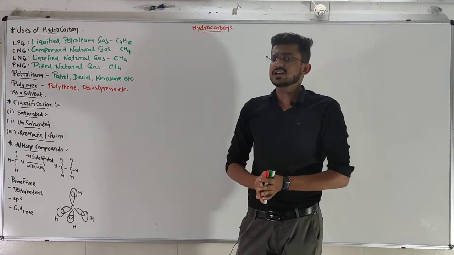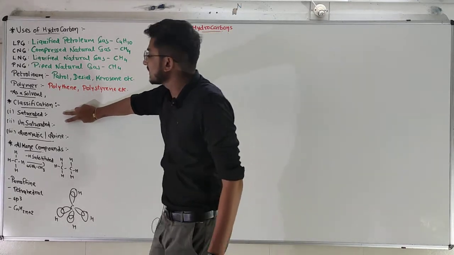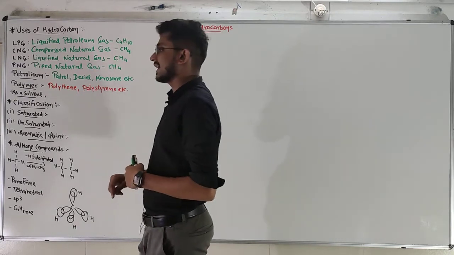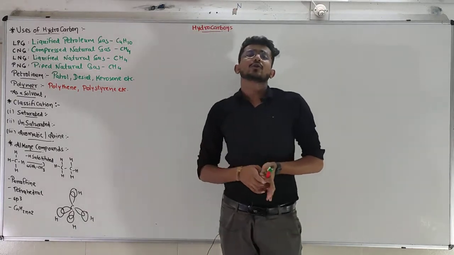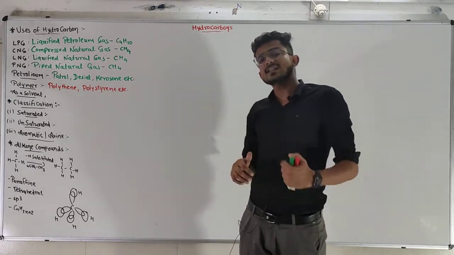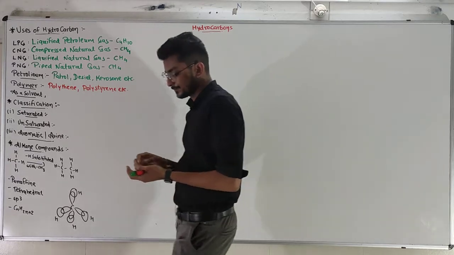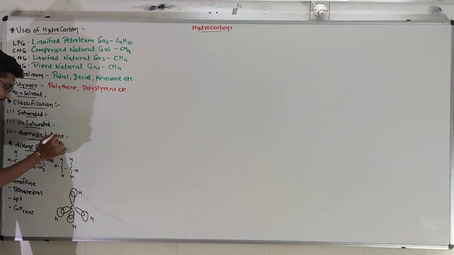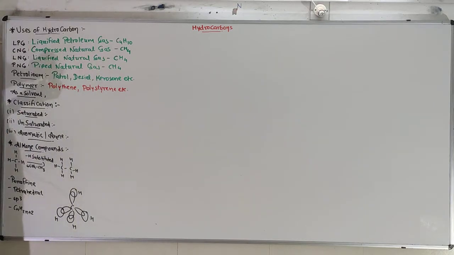We have already done it in the 10th. The two main parts of hydrocarbons are saturated hydrocarbons and unsaturated hydrocarbons. We are going to introduce a new term to it: aromatic hydrocarbons, or you can say arene hydrocarbons. I wrote the wrong spelling, it will be A-R-E-N-E. So, the first one is the saturated hydrocarbon.